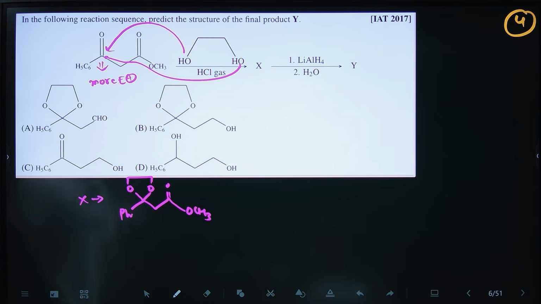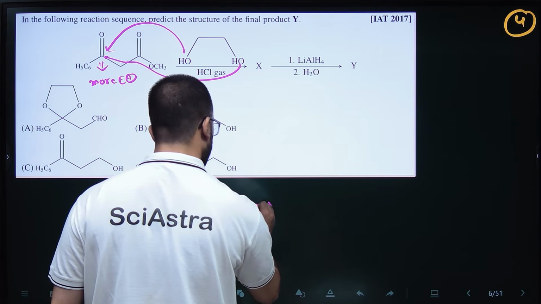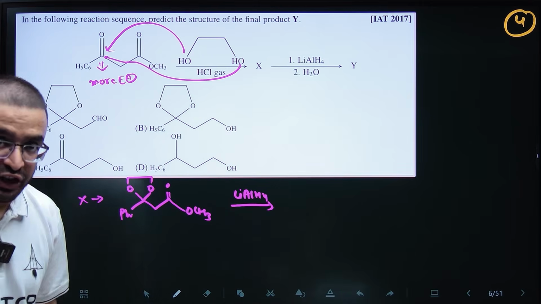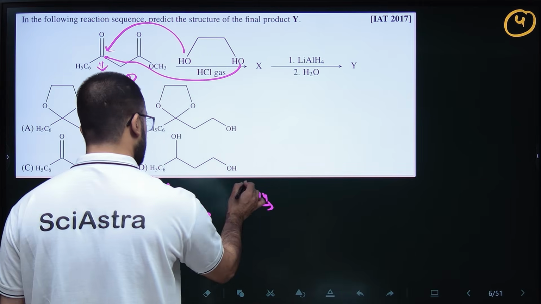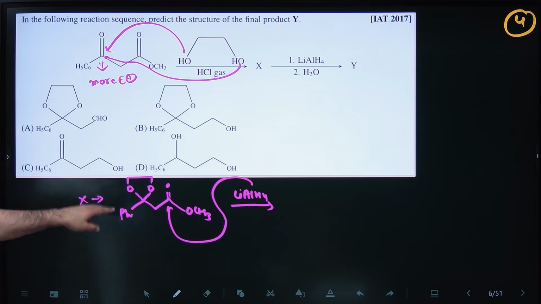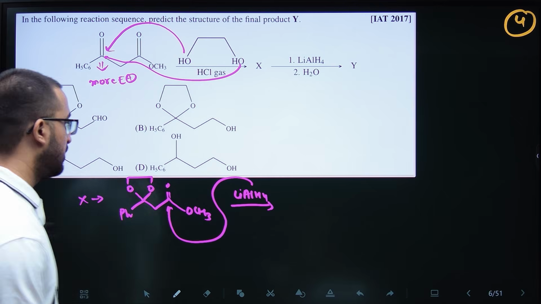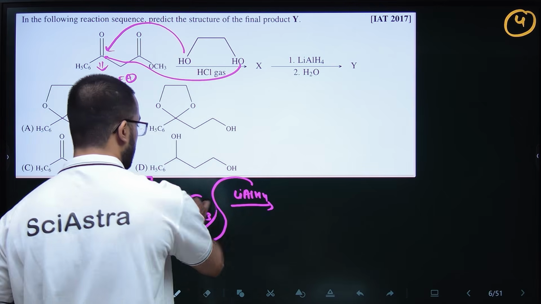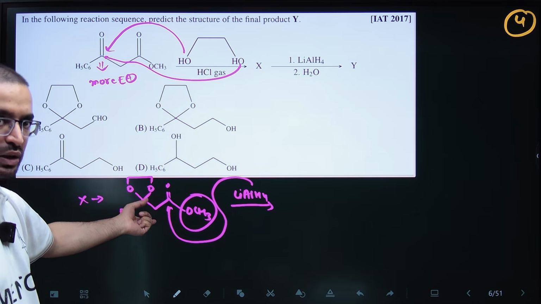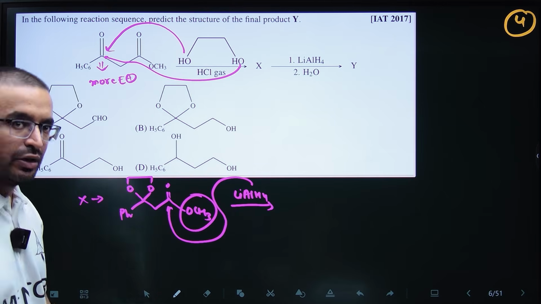After that you will have to react this with LiAlH4. So LiAlH4 we all know that it is a reducing agent. So it reduces the ester into aldehyde, first aldehyde and then alcohol. So first it will remove this and hydrogen will be added. After that it will again react with it and it will convert aldehyde into primary alcohol.